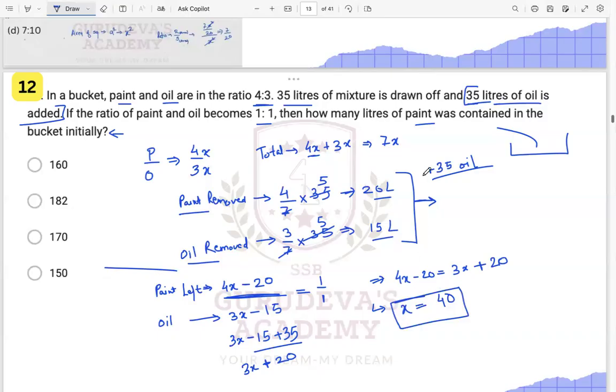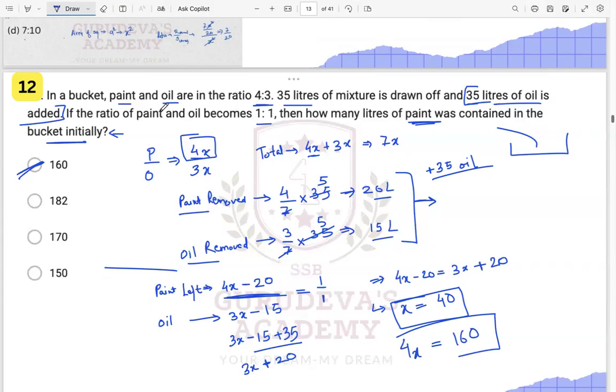What we have to find is how many liters of paint was contained in the bucket initially. Initially we had 4x, right? So 4x with x equal to 40 is 160. 160 liters. I'll repeat it again. Just understand this type of question very carefully.